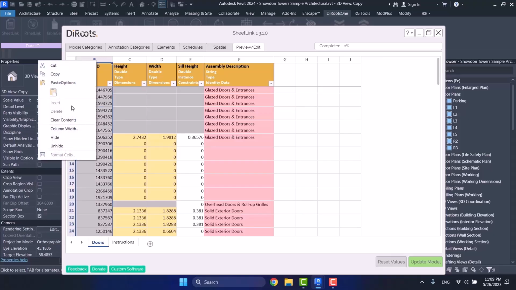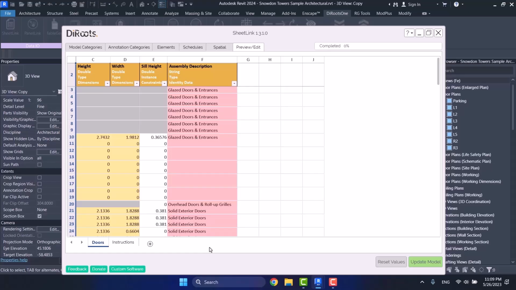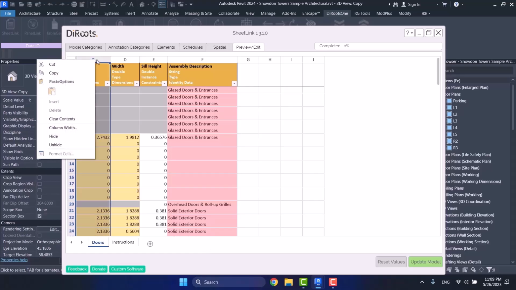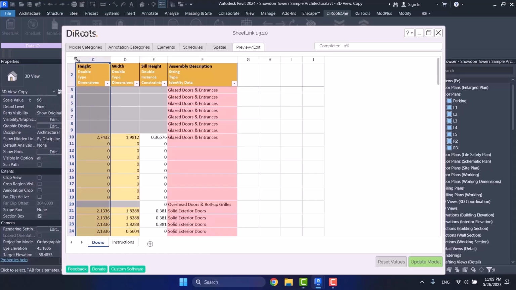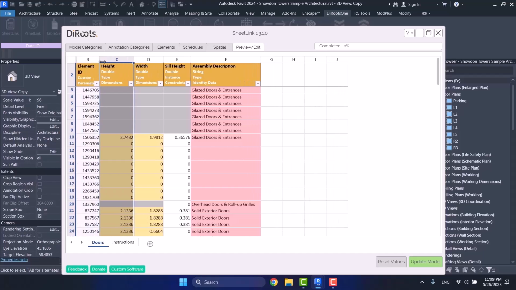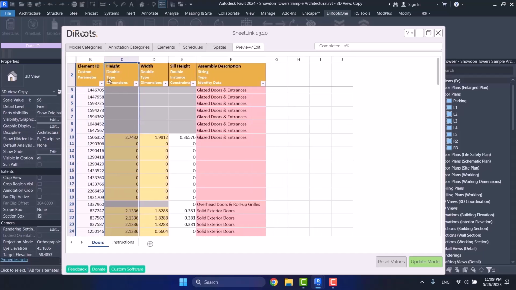And then again, if you change your mind, you right-click again and choose Unhide. And if I drag this to the right, I have element ID again. So that is for element ID. Have in mind that in your output, this element ID column is always there. Now, this element ID is sometimes useful. For example, when you want to check your project, this element ID is really useful.